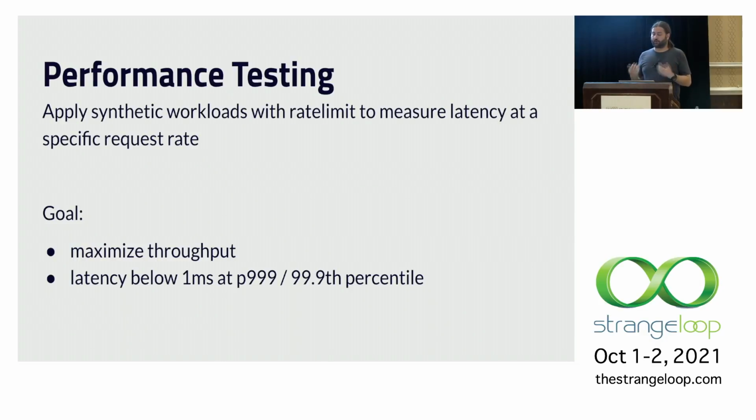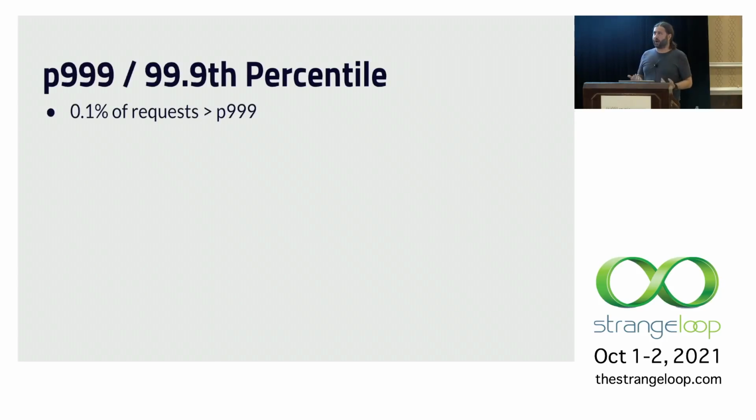And the goal is basically to get the highest throughput that we can with some latency bound, and typically we might define that as the P99.9 latency needs to be below some number. So why P99.9, the 99.9th percentile? That seems like it's pretty far out in the tail. Why would we worry about that? Well, it seems like it wouldn't really matter that much. It's only 0.1% of your requests that are going to see latencies this slow or slower.